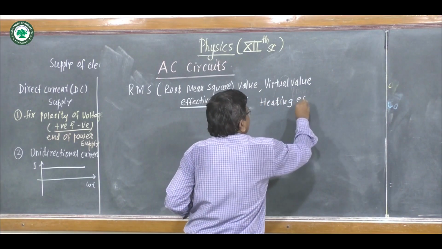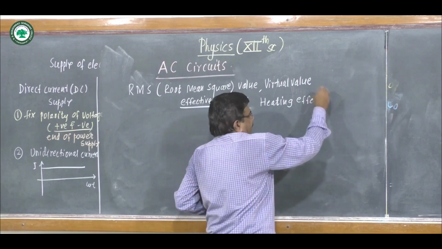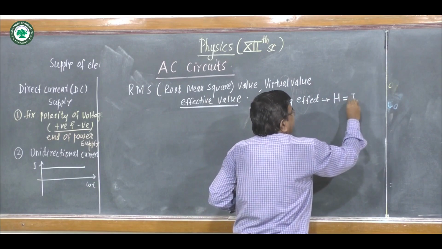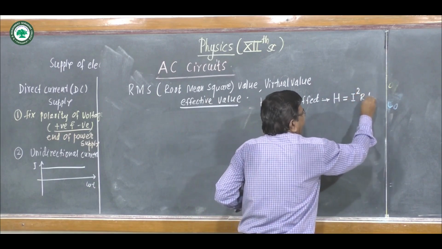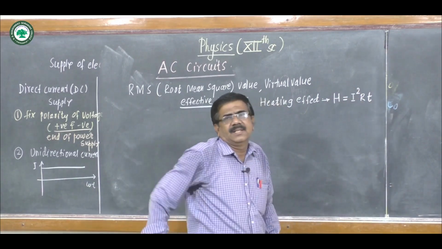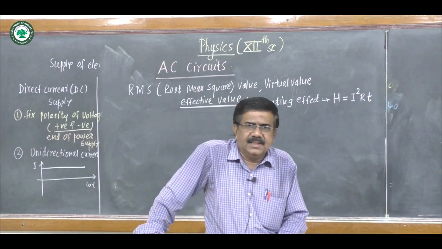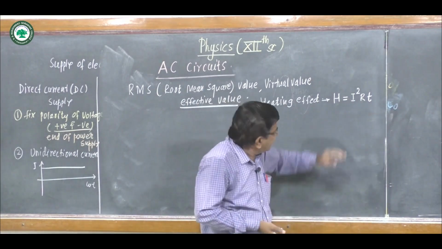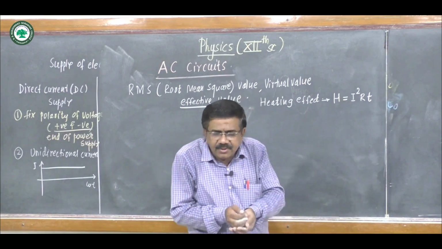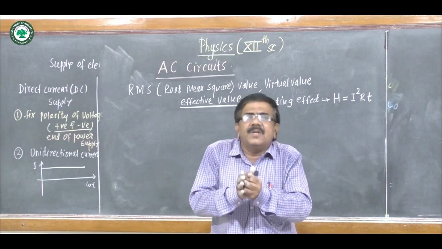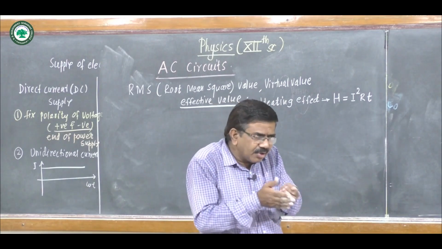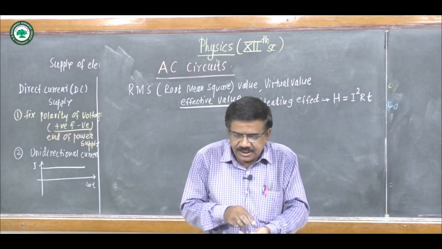The heat produced in a resistor, we know, is I square RT, when current I flows through it for time t. The current may be positive or negative, its square will always be positive, and this property does not depend on the change in direction of the current.